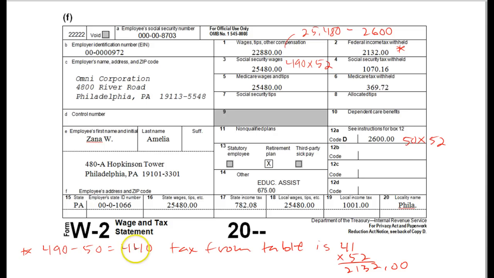You look that up on the table. Single, 1 allowance. Tax is 41 times 52. You get your 2132. And the educational assistance is showing up in box 14, and you just have to write what it is in there, the description.